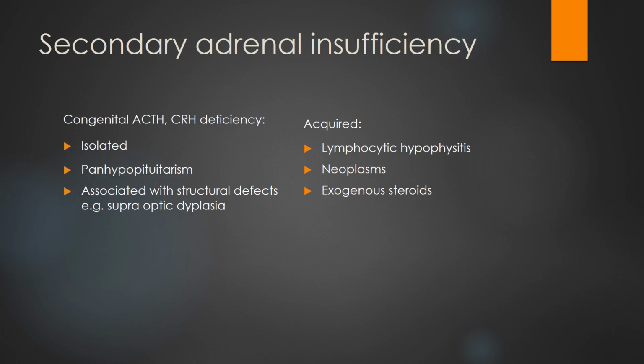Secondary adrenal insufficiency could be isolated or panhypopituitarism associated with structural defects, as for example septo-optic dysplasia. Acquired could be lymphocytic hypophysitis, neoplasm, and exogenous steroid.